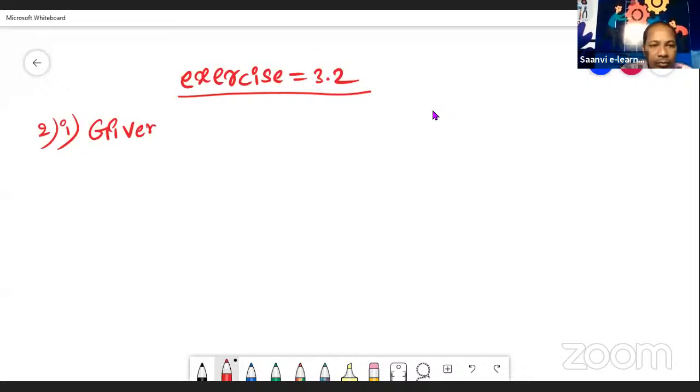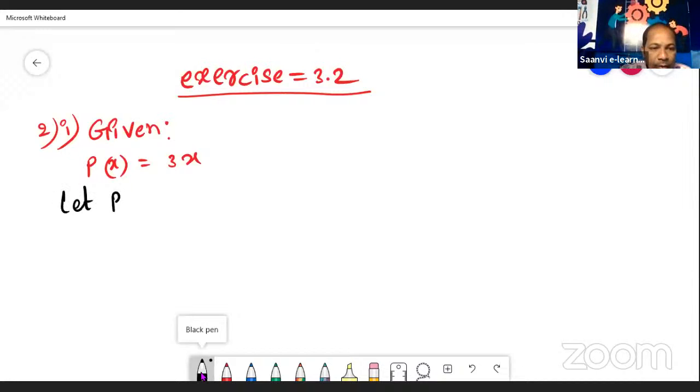Given P of x is equal to 3x. Okay. Now we have to find the zeros of this polynomial. So to find the zeros of this given polynomial, first of all, let the given polynomial equate to 0.